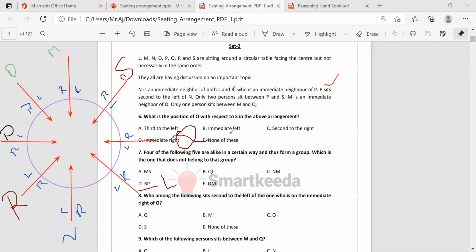Now, give the answers first. I solved the problem. Why are you not giving the response? I didn't understand. I solved the problems. Then you just say the answer at least. What is the first question? What is the position of O with respect to S in the above arrangement? What is the O position? Give the chat box reply.